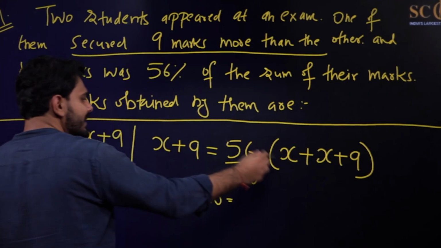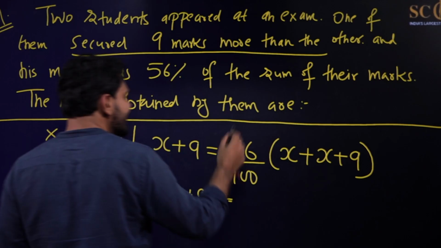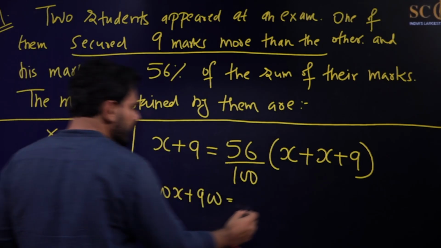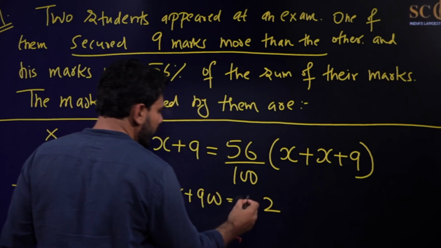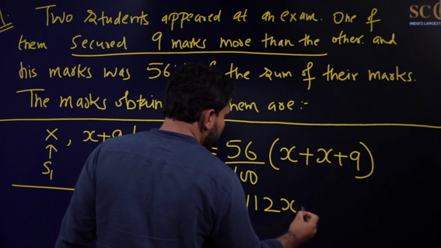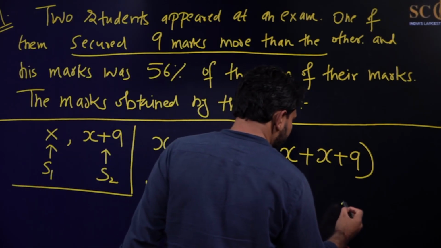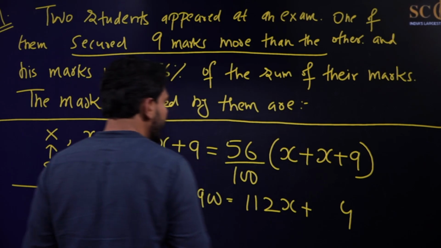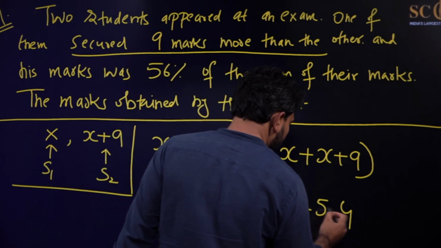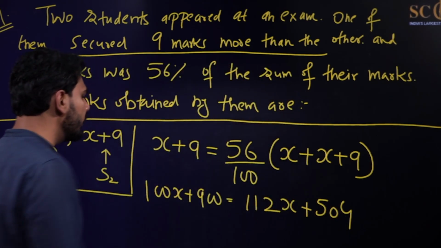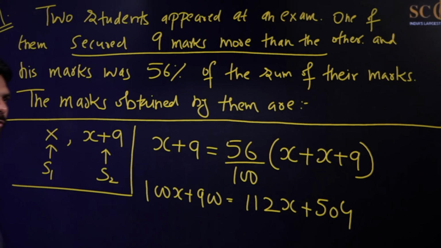So X plus X is 2x. 56 multiplied by 2 will be 112x, plus 56 multiplied by 9: 9 sixes are 54, 9 fives are 45, so 504. Now you will take x on one side and the other values on the other side.